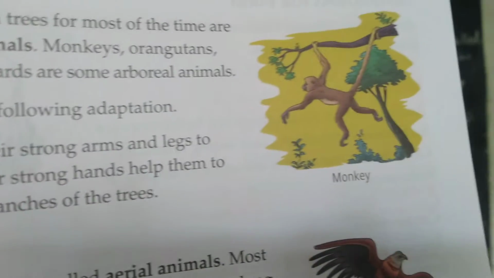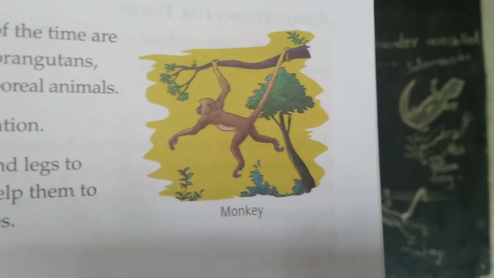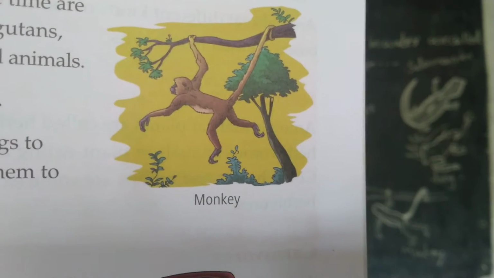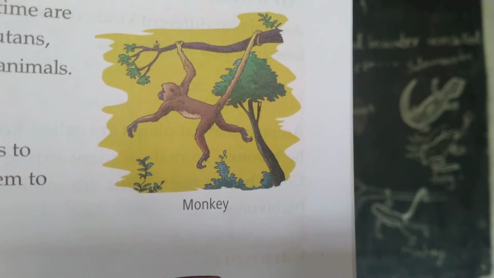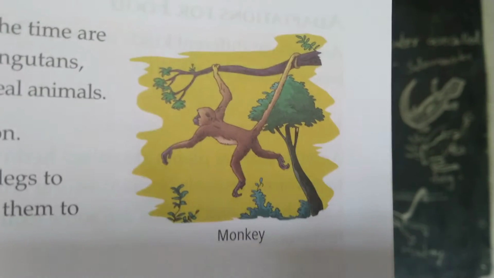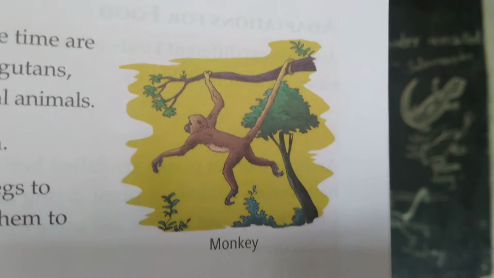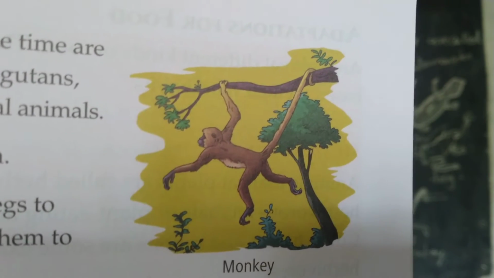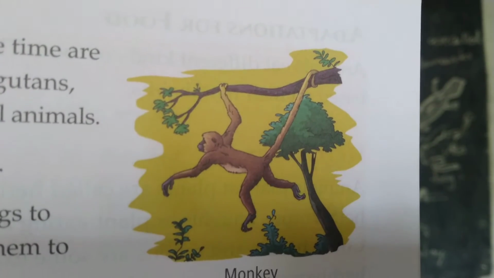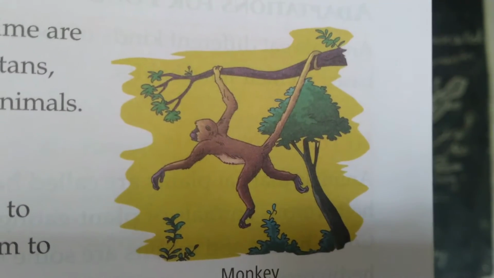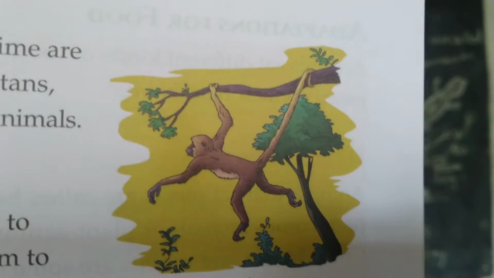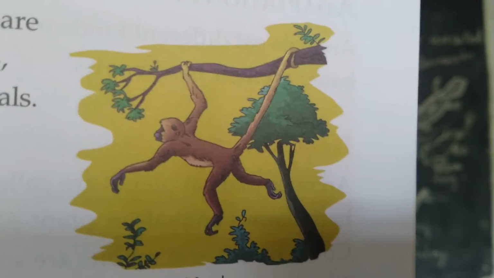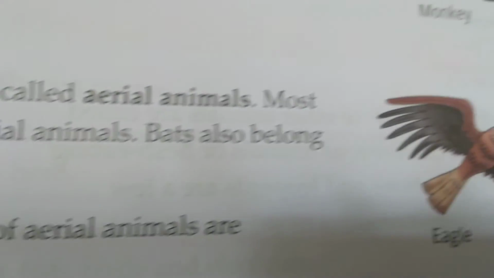Now arboreal animals. An example of an arboreal animal is the monkey. See how monkeys use the tail, legs and hands to hold the branches. With the help of the tail, it is holding its body in the air. They use their strong arms and legs to climb the trees, and their strong hands help them hold on to branches to move from one tree to another.